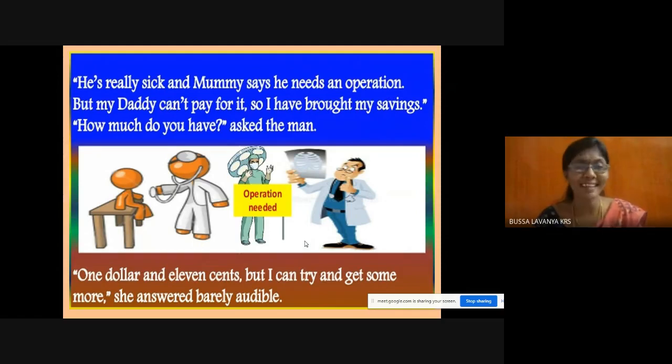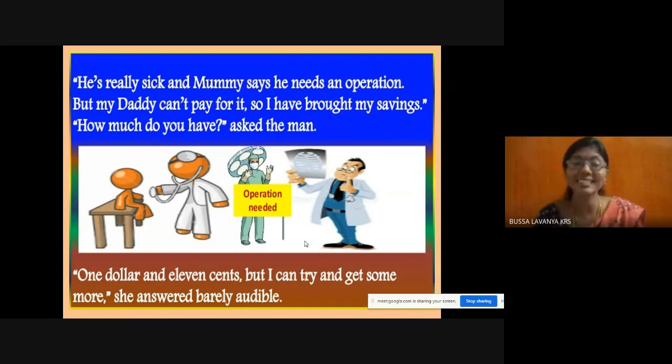$1.11. But I can try and get some more, she answered, barely audible. She said it loudly, audibly, as if she was very proud of whatever she had, and with that she was going to buy a miracle for her brother. So she spoke with a higher voice so that everyone could hear, I have $1.11. She's trying to say that I have money, you give a miracle. That is what she wanted to convey.